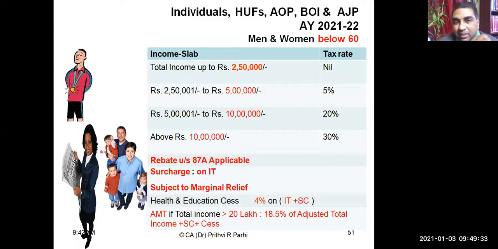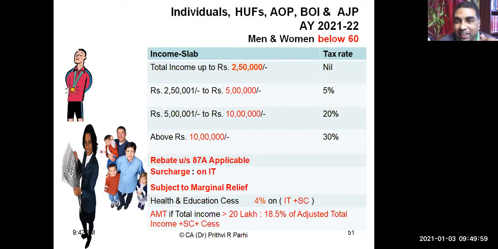Let us forget those. Let us say somebody's income is 8 lakh. Can you compute tax? And the person is a man below 60 years of age. Have you remembered the tax rate? Up to 2,50,000, nil. Okay. Above that, 2,50,000 to 5 lakh, how much? 5%.